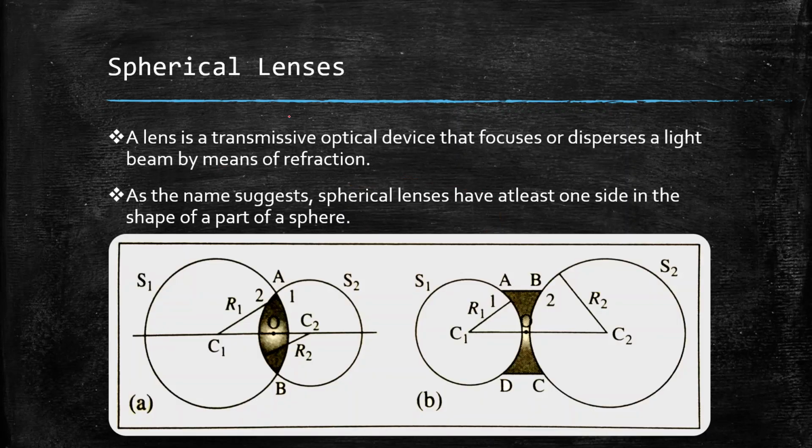Now let us come to spherical lenses. A lens is a transmissive optical device that focuses or disperses light by means of refraction. As the name suggests, spherical lenses have at least one side in the shape of a part of a sphere. As you can see in this diagram, this is a convex lens, this is a concave lens, and we can see that even if the two sides do not have the same radius of curvature, since both of them are parts of spheres, both of them will be classified as spherical lenses.